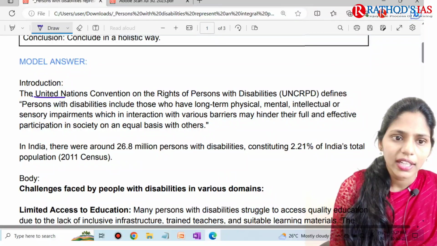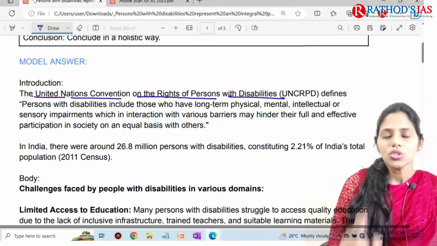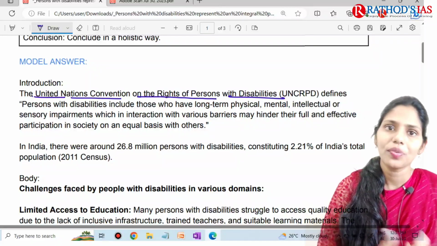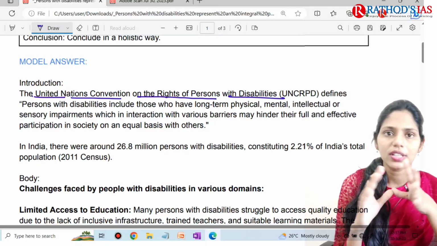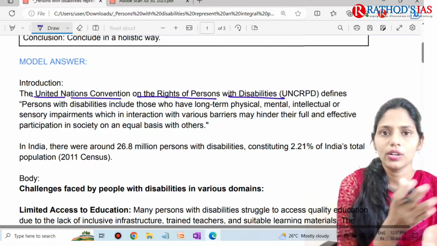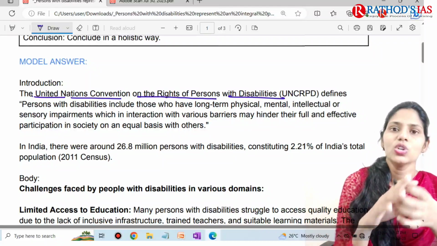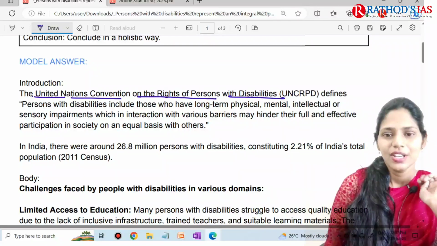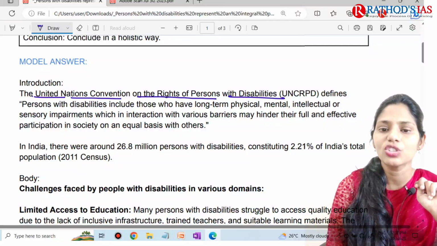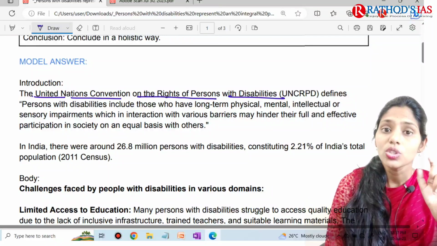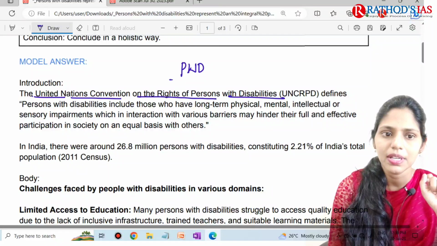According to the United Nations Convention on the Rights of Persons with Disabilities, one thing you have to keep in mind is, whenever you are giving any definition, try to give the authenticated definition. That means according to WHO or WTO or IMF, according to one organization. Here we are taking the United Nations Convention on the Rights of Persons with Disabilities, the organization which is defining persons with disabilities.